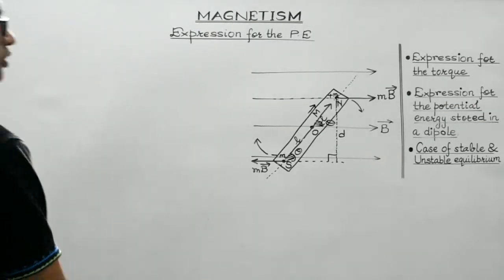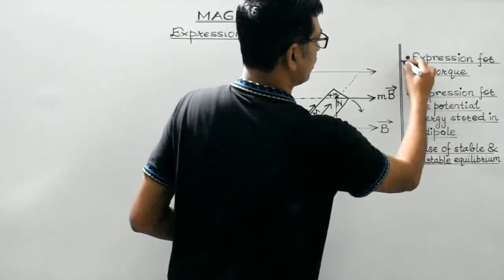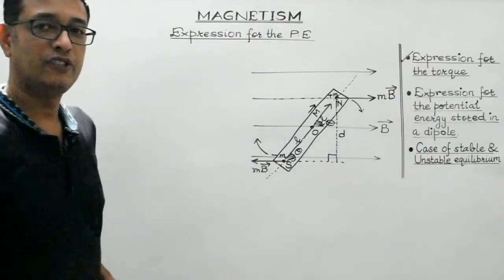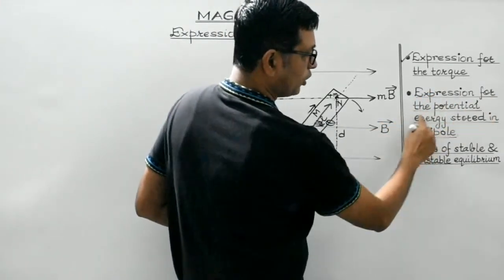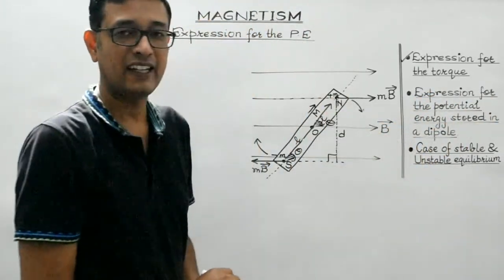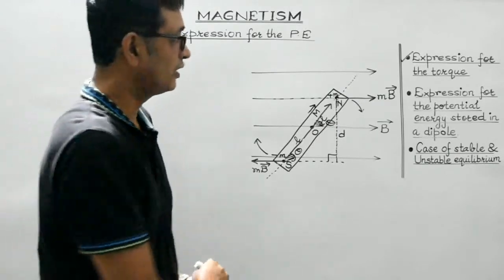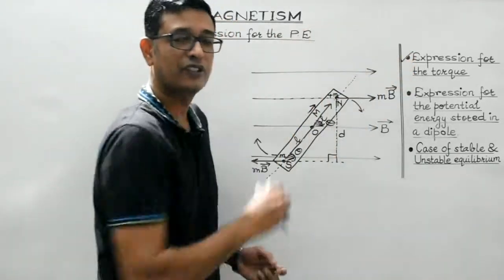Okay, students. Now since we have covered this particular topic, let's proceed further. Now what we'll do is try to find an expression for the potential energy stored in the magnetic dipole. Right? It is basically the extension of the previous topic.